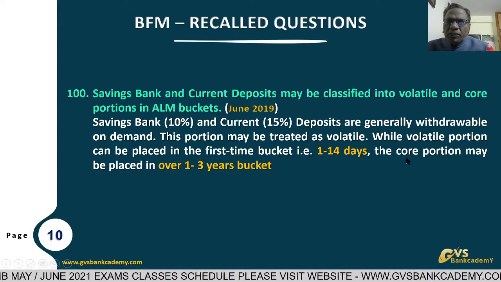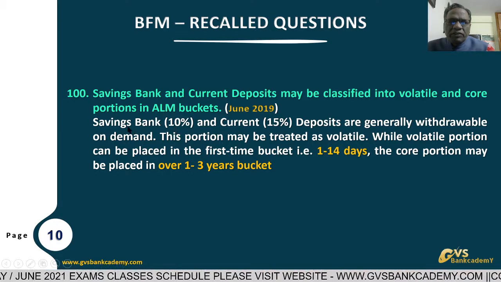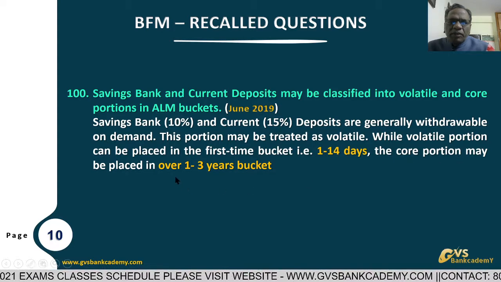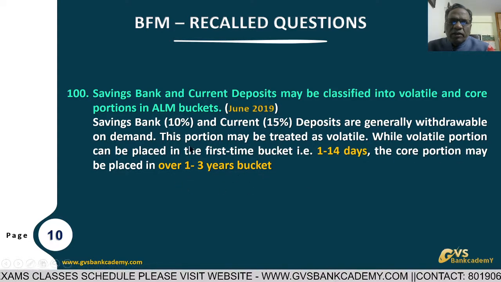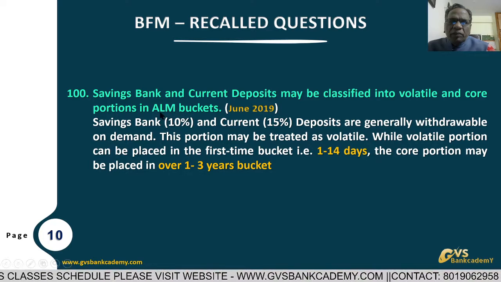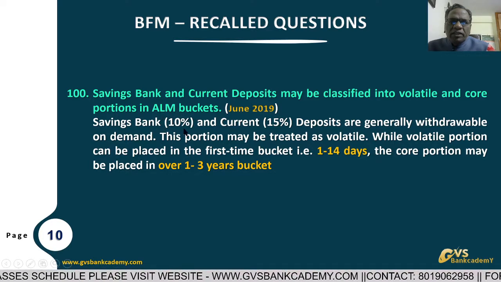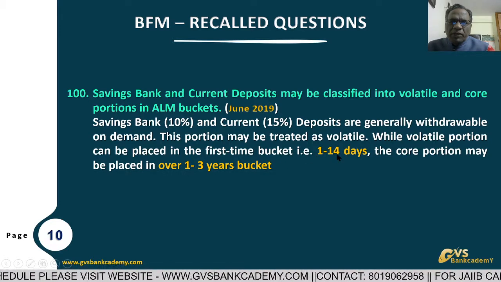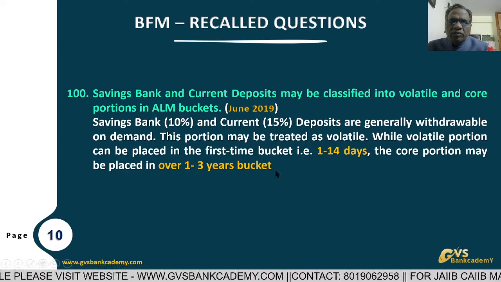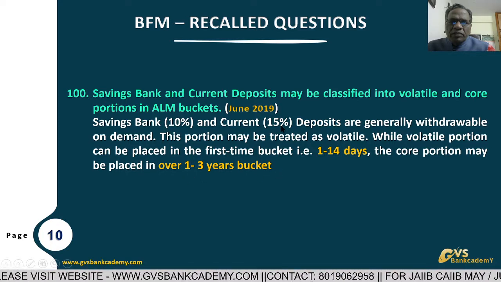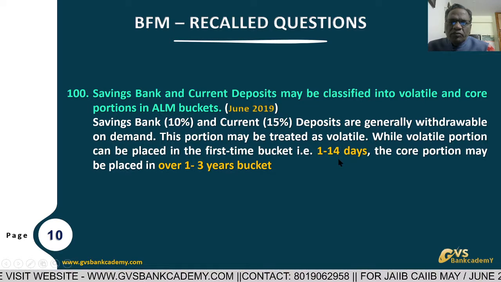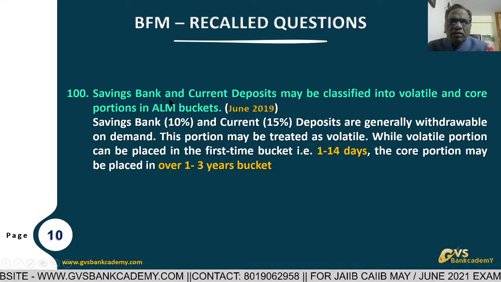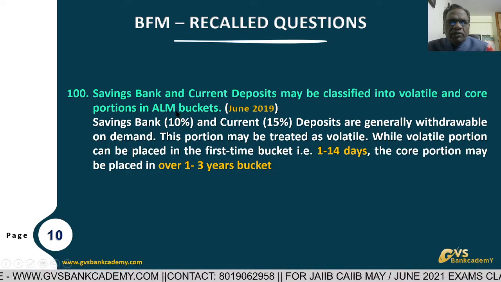The core portion, the permanent portion, means the remaining 90% of savings deposits and the remaining 85% of current deposits, which may be placed in the 1 to 3 years bucket. As per RBI guidelines, for savings bank, 10% goes to the 1 to 14 days bucket and the remaining 90% to the 1 to 3 years bucket. For current deposits, 15% goes to the 1 to 14 days bucket and the remaining 85% to the 1 to 3 years bucket. This is a little bit difficult question but important for ALM management.